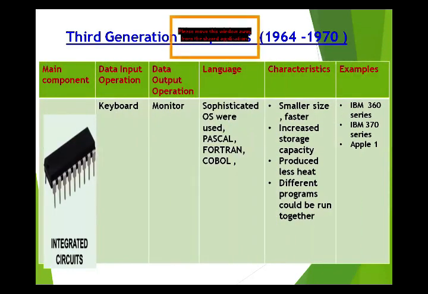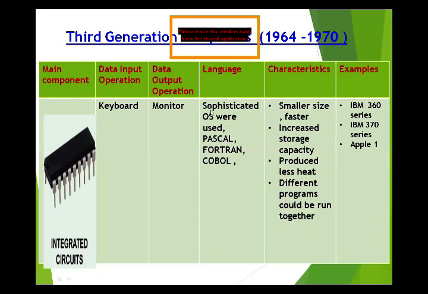Next one is the third generation computer. The third generation computer was developed in 1964 to 1970. The main component of this generation is the integrated circuit. This is a picture of an integrated circuit that is fixed on a computer. For data input we use the keyboard, and for data output we use the monitor.